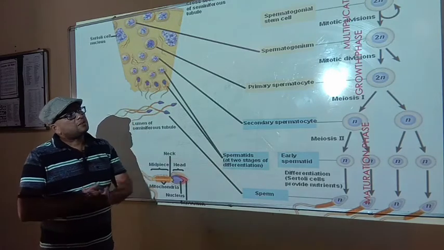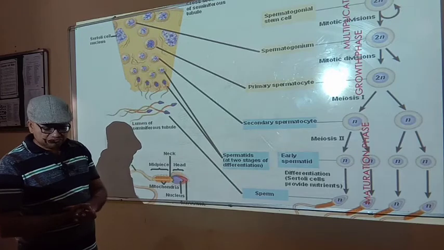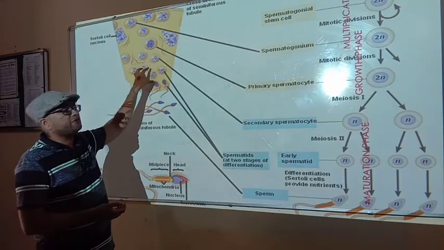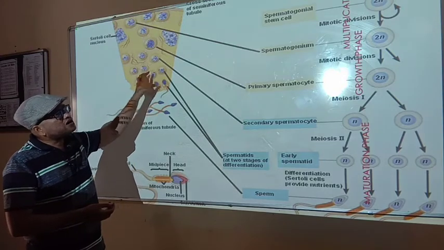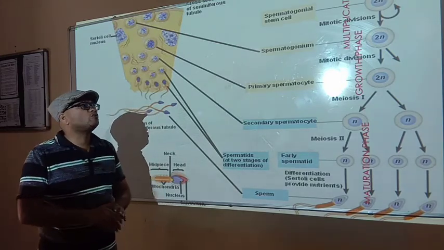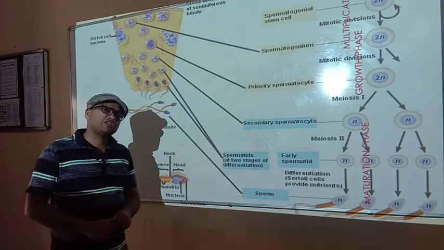So, in the multiplication phase, the spermatogonial cells inside the seminiferous tubules undergo repetitive, consecutive mitotic divisions to produce more and more spermatogonial stem cells or spermatogonial cells.